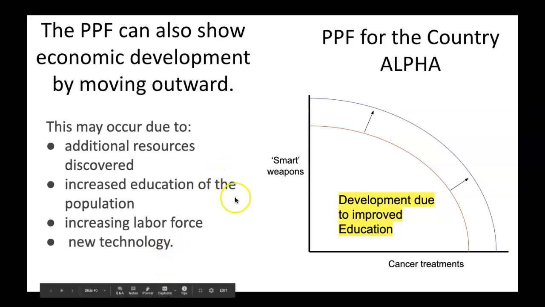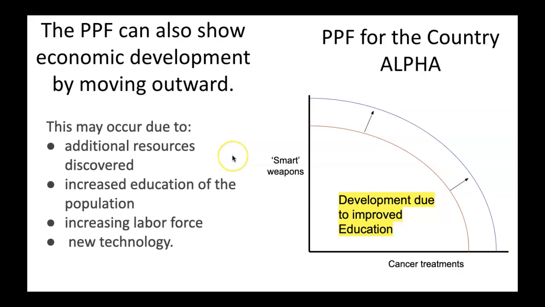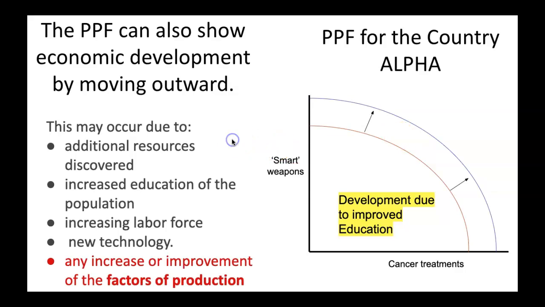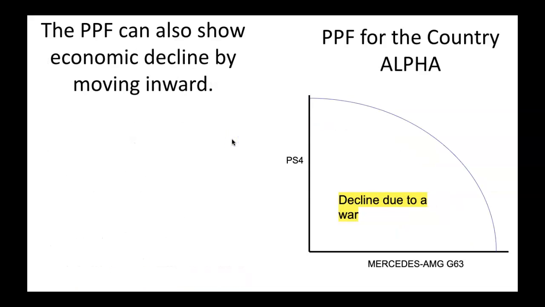Any one of these major shifts in a country's abilities or factors of production could cause the curve to actually expand outward. This is any increase or improvement in the factors of production. Now, the PPF can also show economic decline by moving inward. For example, a war.